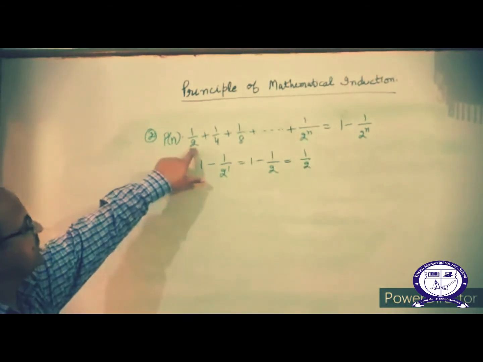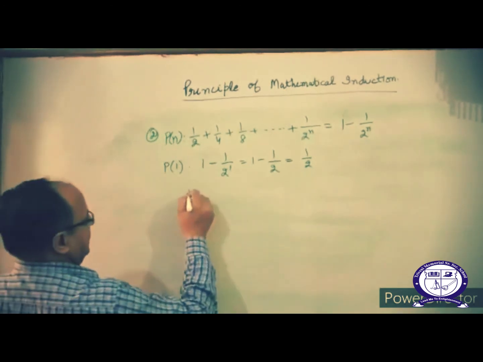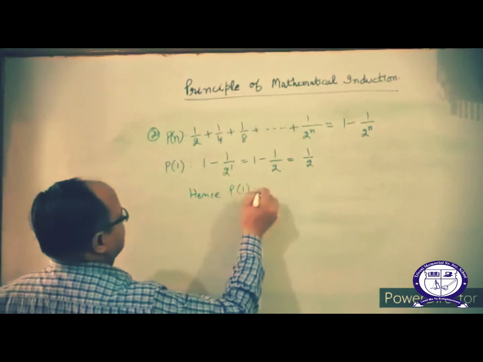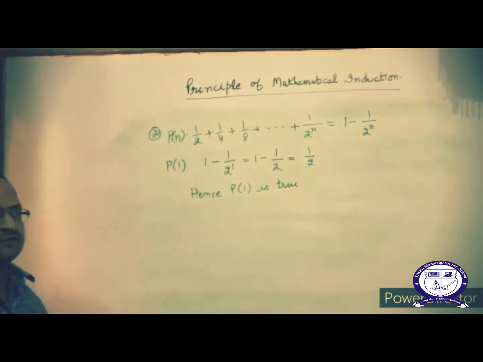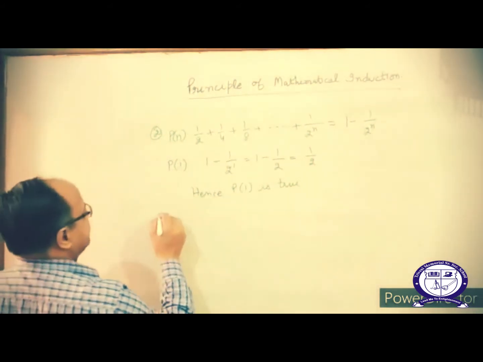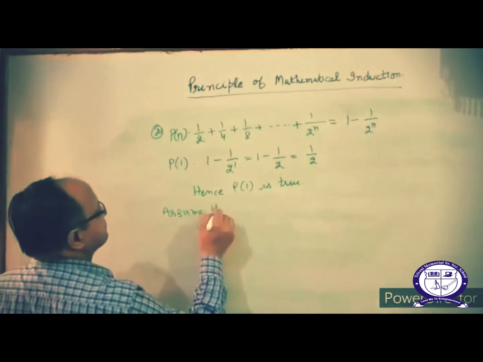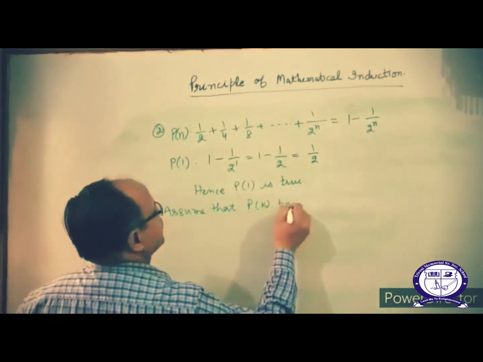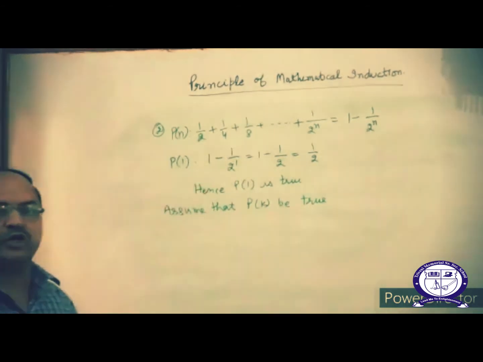After putting n is equal to 1, we have to obtain first term. Hence P of 1 is true. The second step, assume that P of k be true.